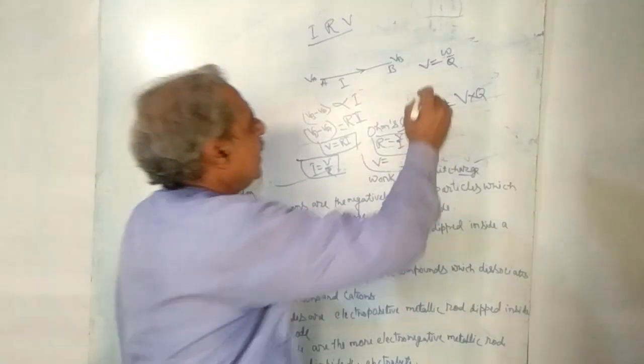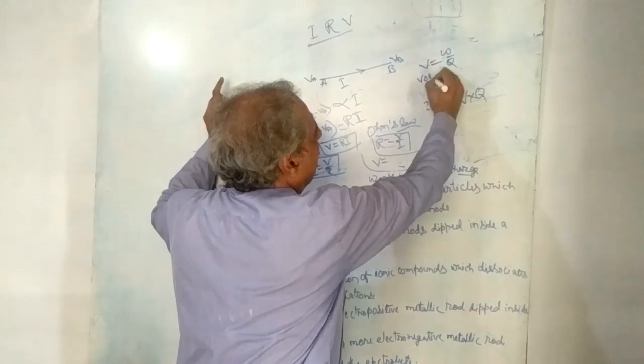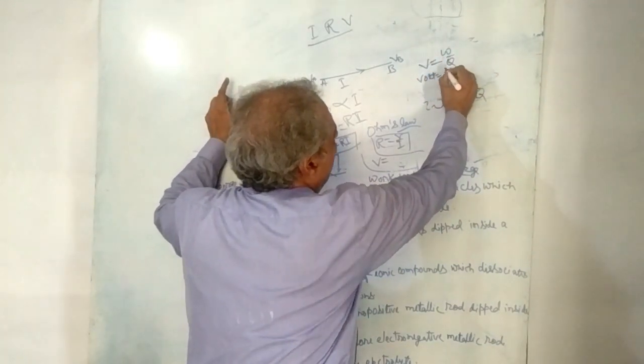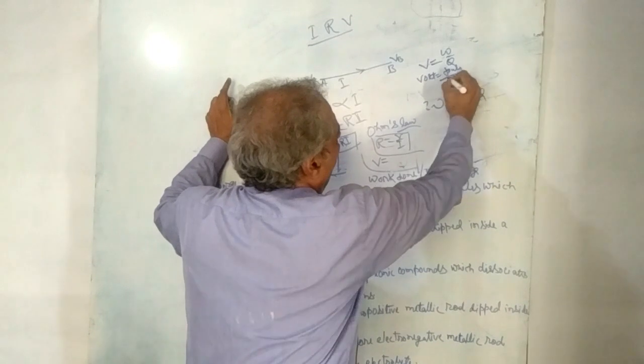So you can write volt is equal to joule per coulomb.